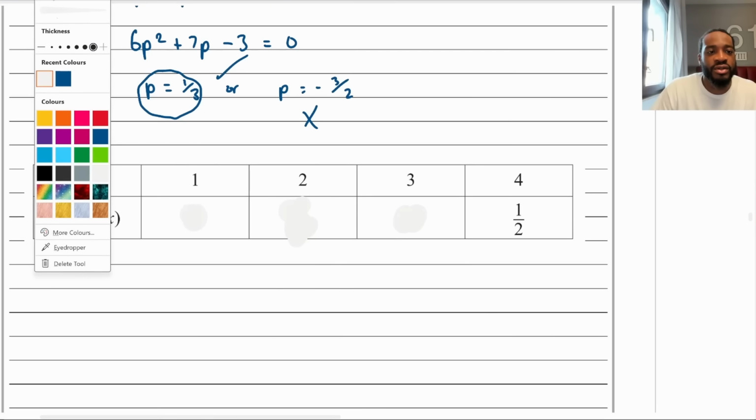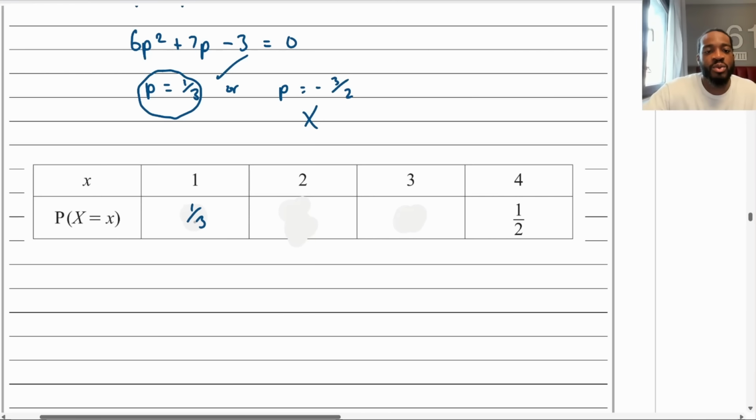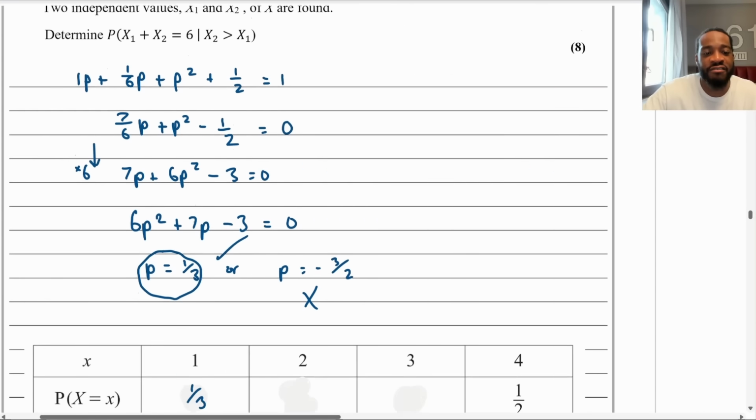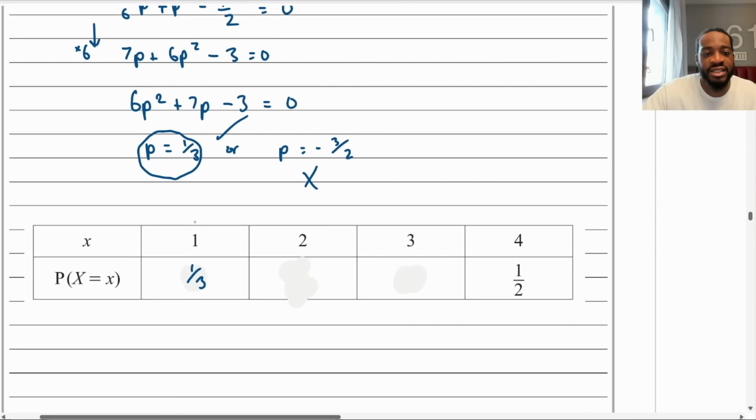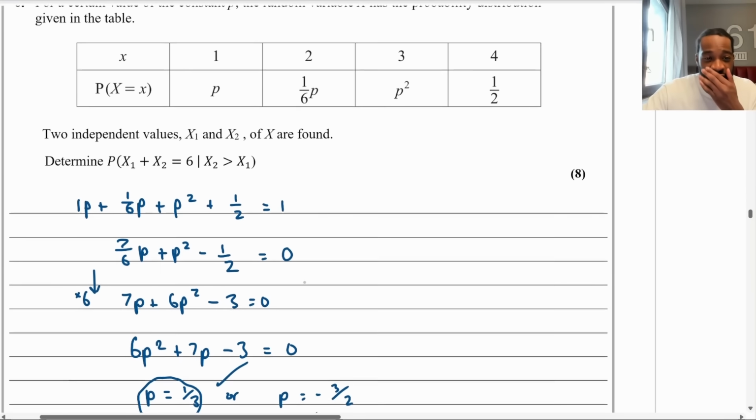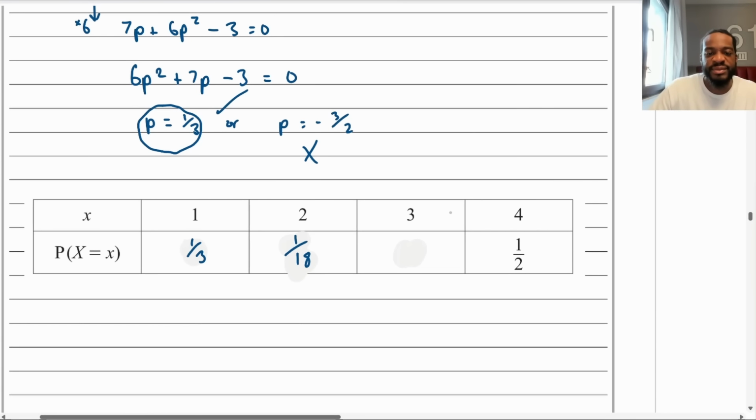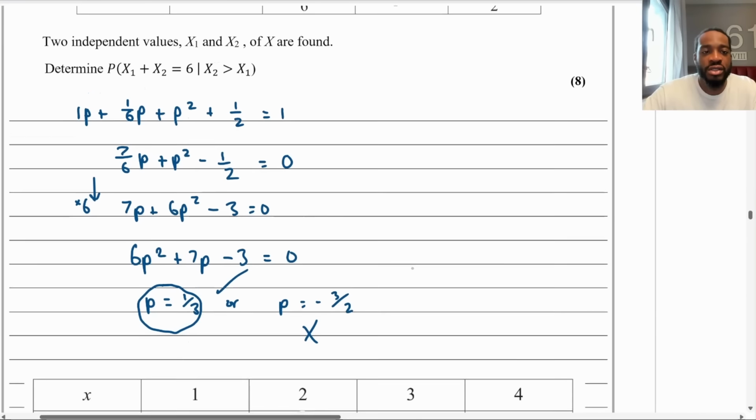Okay, so if I put that in, this was p, so p is a third. Can't remember what 2 was. 2 was a 6th p. So a third times a 6th is 1 over 18. And then 3 was p squared. So a third squared is 1 over 9. Okay, so we've got our complete probability distribution now. Let's actually go to the question now.